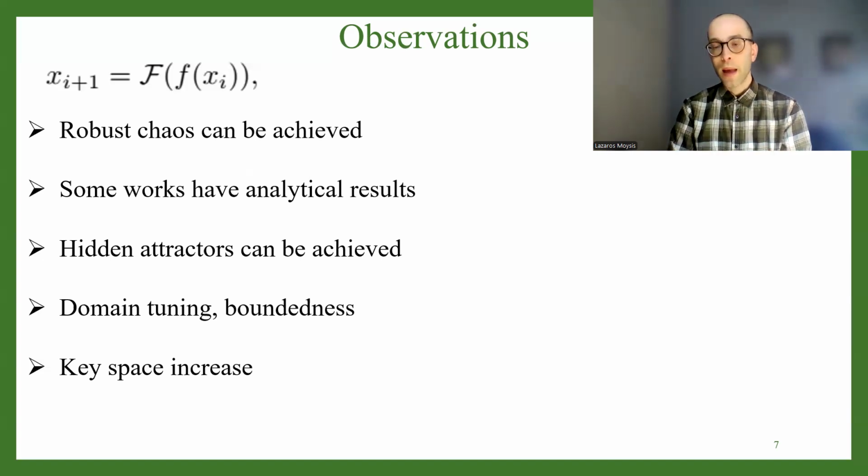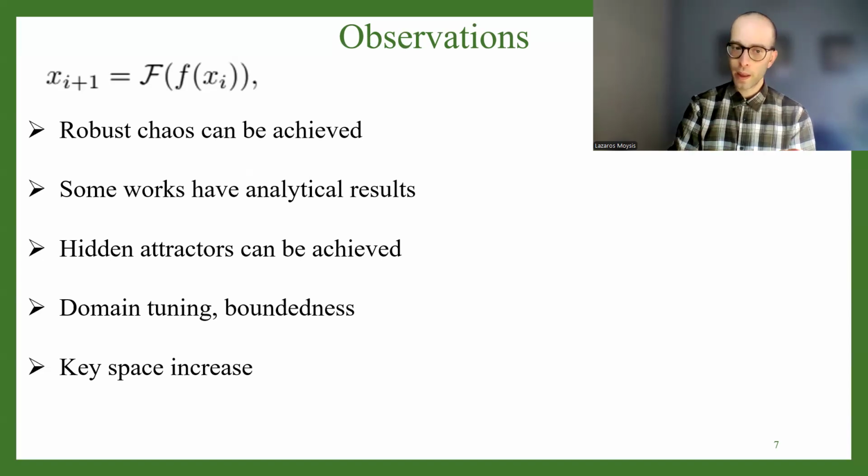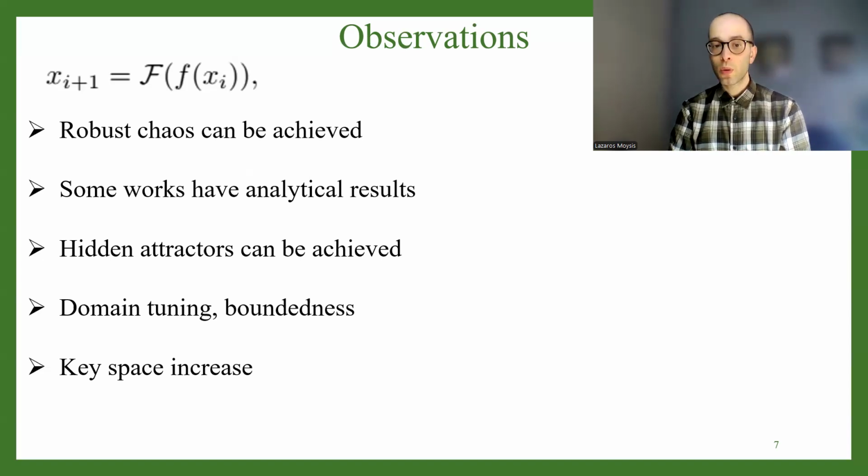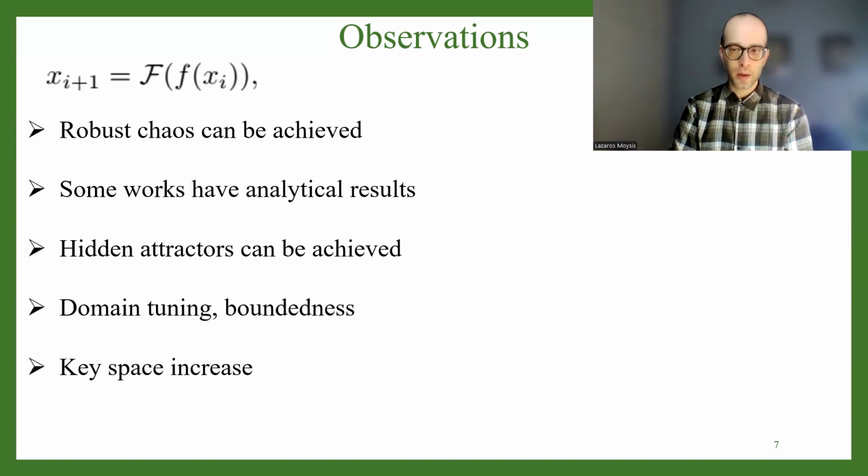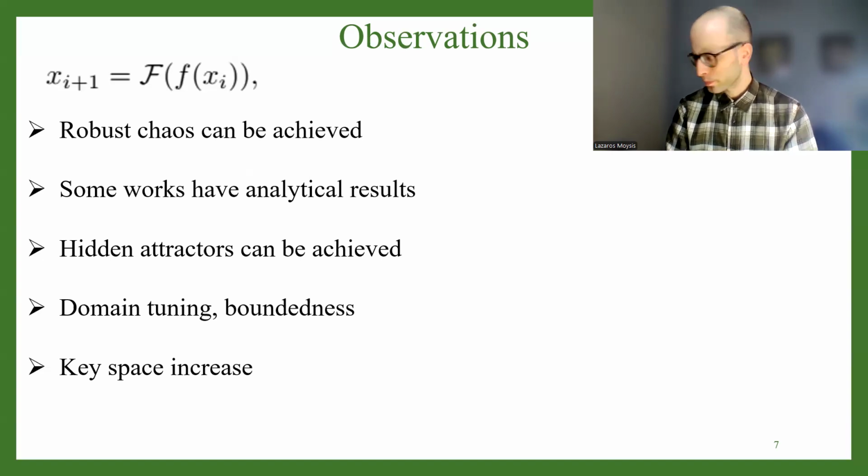Other than these two basic results, we saw that many papers achieve hidden attractors, which means that the maps don't have equilibria. Many papers also achieve boundedness of the chaotic map, and some of them achieve domain tuning, like offset boosting, for example. And also another result, which is of course very important for applications as well, is that we managed to achieve an increase in the key space.